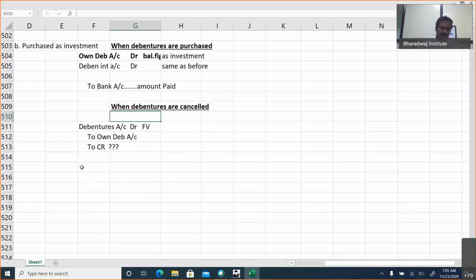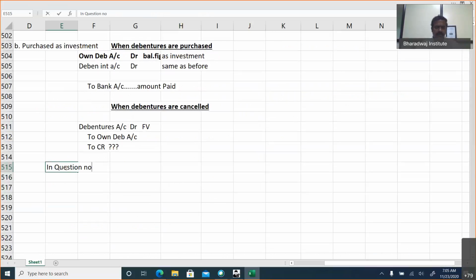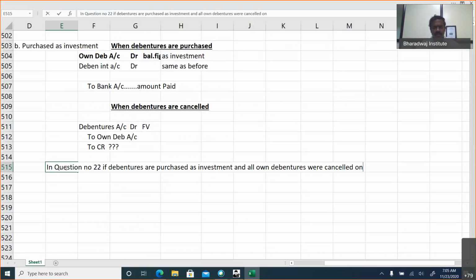This is when debentures are purchased as investment. I am adding an if case in this problem. In question number 22, if debentures are purchased as investment and all own debentures were cancelled on 31st March 2021, pass journal entry.